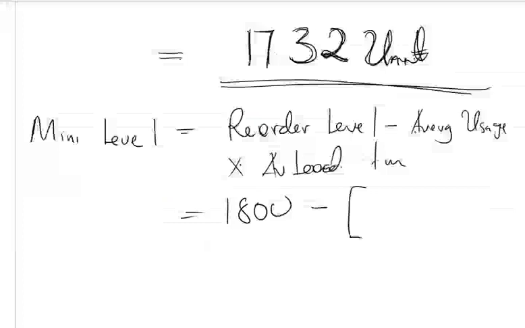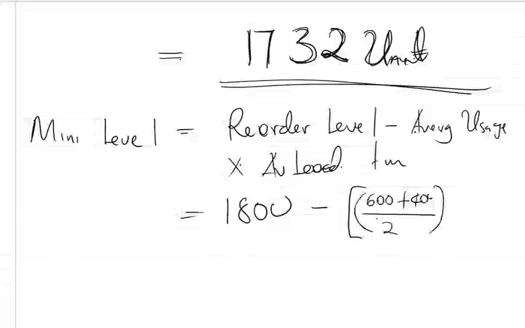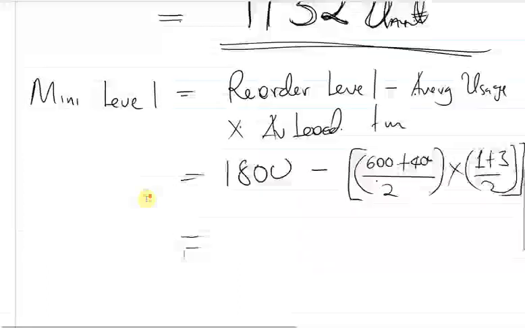To find the average usage, we say the maximum level plus the minimum level divided by 2. The same with lead time: the minimum lead time plus the maximum lead time over 2. So that's how it's supposed to be done.